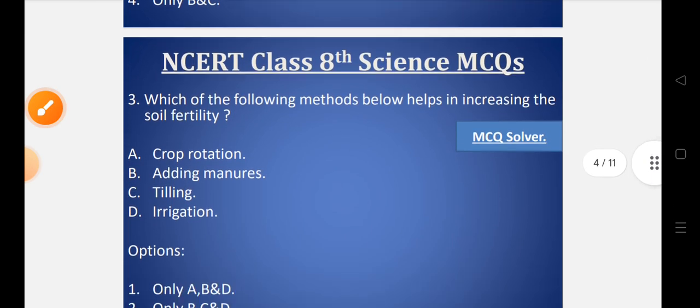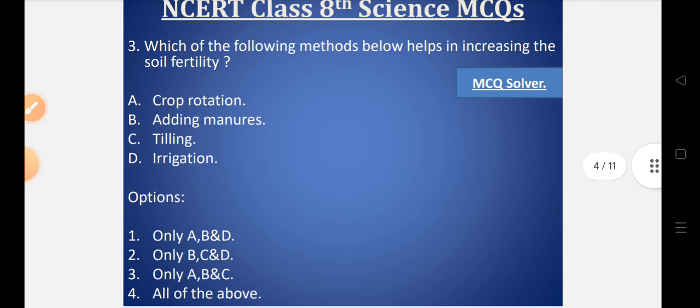Now we will move to question number 3. Which of the following methods below helps in increasing the soil fertility? Number A, crop rotation. Number B, adding manures. Option C, that is tilling. And number D, irrigation.